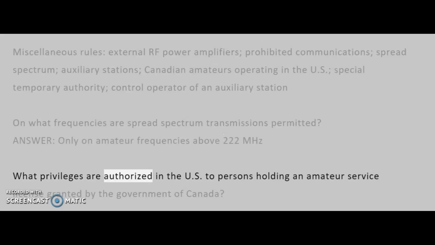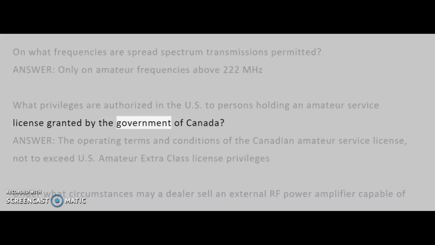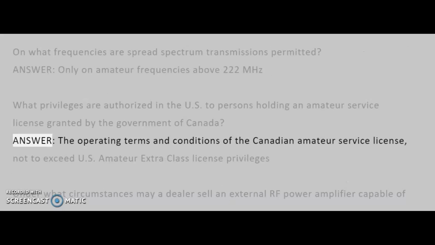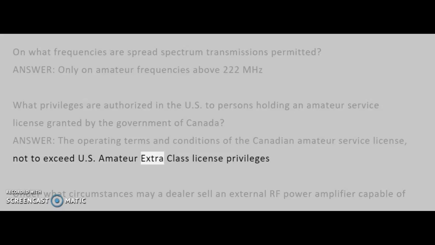What privileges are authorized in the U.S. to persons holding an amateur service license granted by the Government of Canada? Answer: the operating terms and conditions of the Canadian Amateur Service License, not to exceed U.S. Amateur Extra Class License privileges.